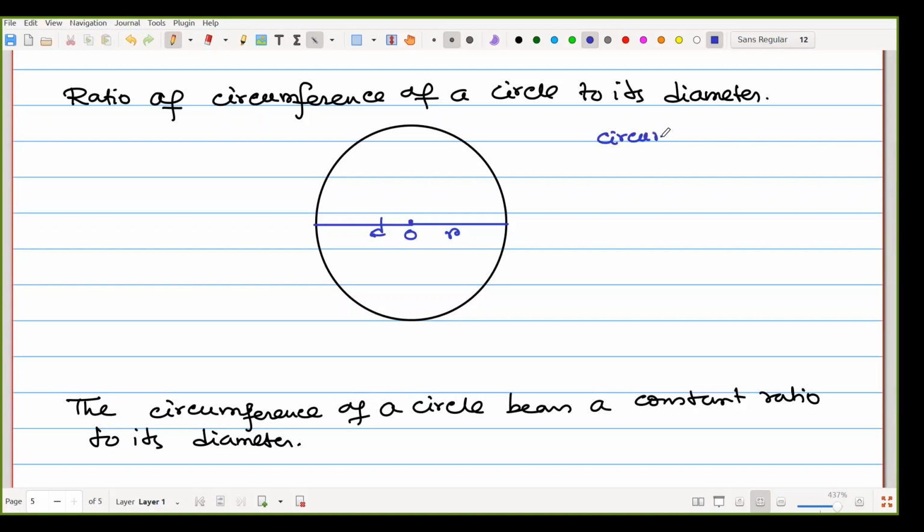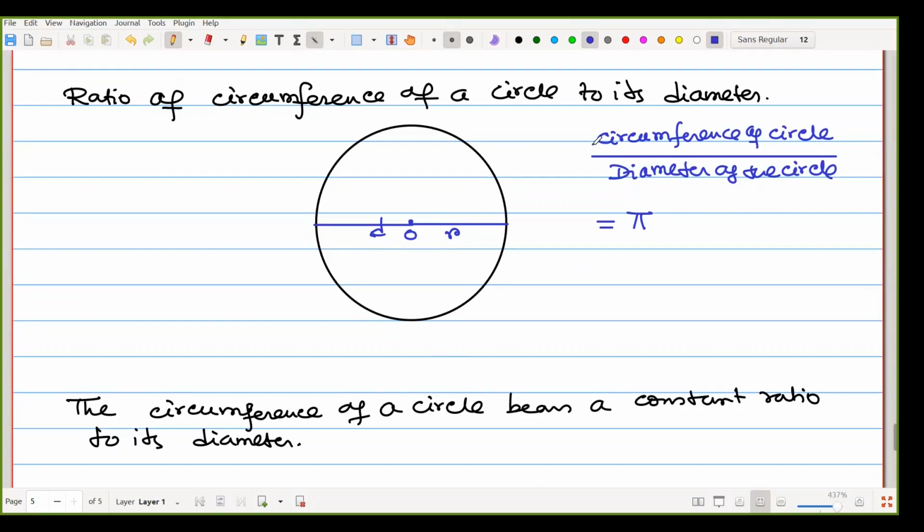Circumference of circle divided by diameter of the circle. That one is called pi.